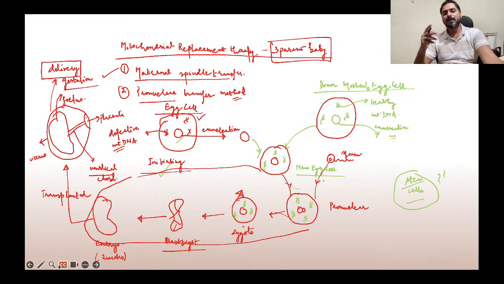Nowadays you would have heard that many parents are going for storing a part of the umbilical cord of their child, and they store it in some cell bank or gene bank. Why are parents storing a piece of the umbilical cord nowadays? It is not just a fashion or a fad, but there is a practical medical purpose or reason.